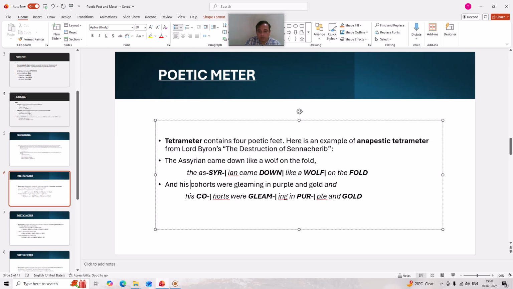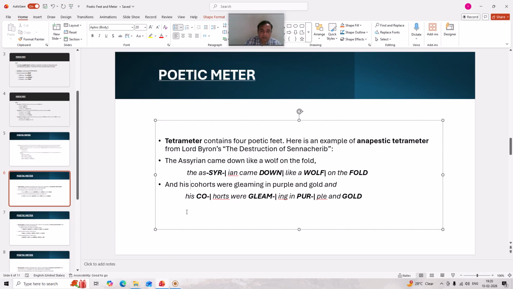And this is how it forms the anapestic foot, and the repetition of the anapestic foot four times in this line is why the line has been written in anapestic tetrameter. It can be remarked or analyzed that the anapestic foot is repeated four times, and that is why it forms anapestic tetrameter.